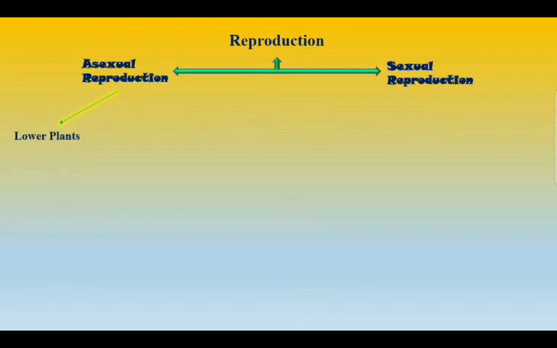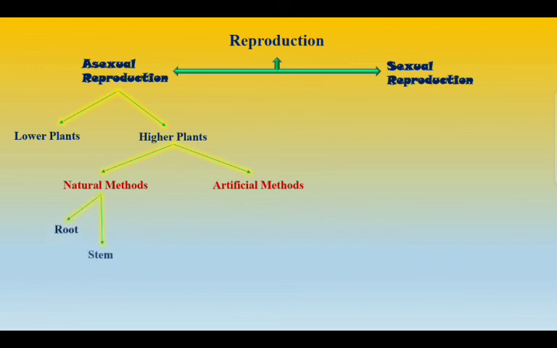So in a nutshell, you can understand what is reproduction in plants. There are two major types. One is asexual reproduction and another is sexual reproduction. In asexual reproduction, you can see in lower plants and also in higher plants. So in lower plants, budding, regeneration, etc. can be seen. In higher plants, you can see natural methods and the artificial method. In natural method, depending on the organs used, we differentiate into root, stem and leaf.